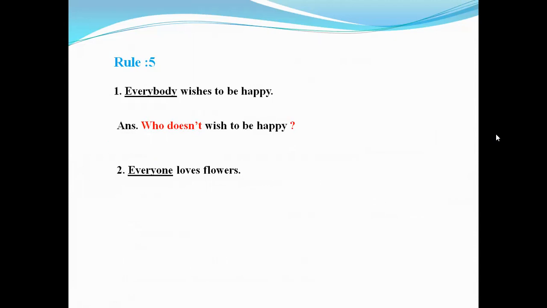Number 2, everyone loves flowers. You can very easily do this following the first one. Use who doesn't instead of everyone, then the base form verb, then the rest of the sentence and a question mark. So the answer will be, who doesn't love flowers? Rule 6.